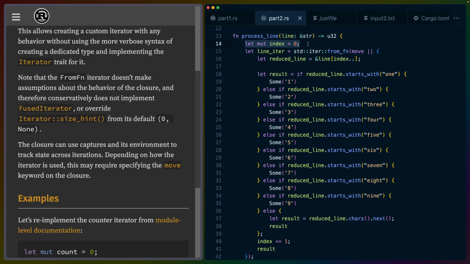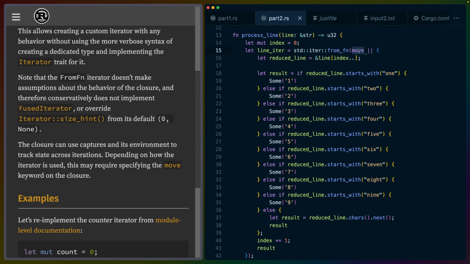What we're doing here is defining an index, a mutable index with a value of 0. Then we're using the from_fn function and a closure to basically ad hoc implement our own iterator. What happens with from_fn is that this function will get called every time we want a next value. So anytime that you would expect .next to be called, this function will get called. What that means is that we've captured this index inside of this function, and we can just keep using it and mutating it and using it.